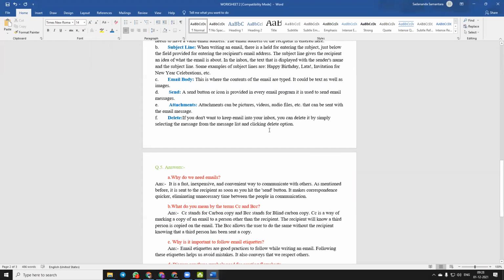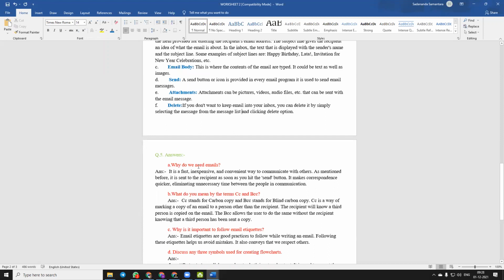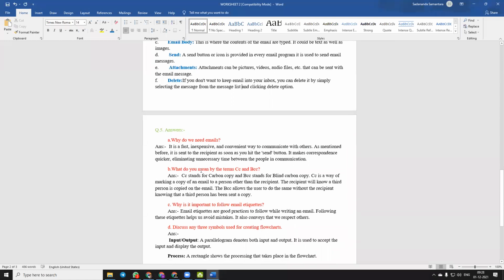Now students, question number 5, that is a long question. Why do we need emails? First question, page number 102. Why do we need emails?